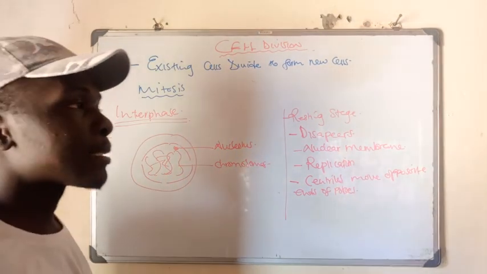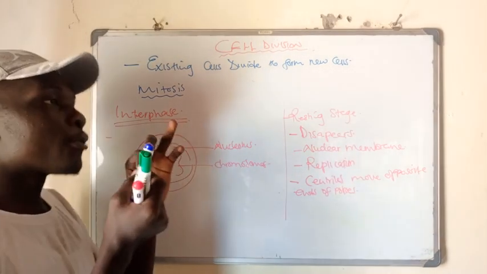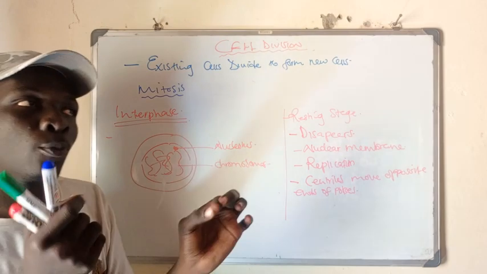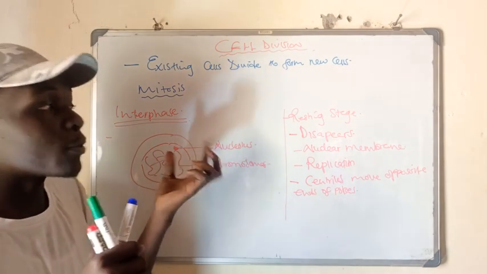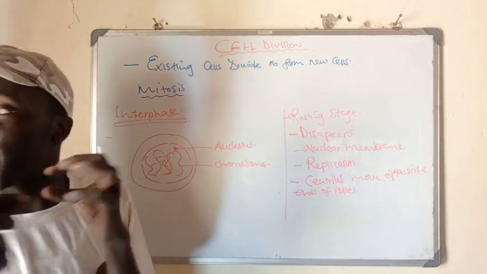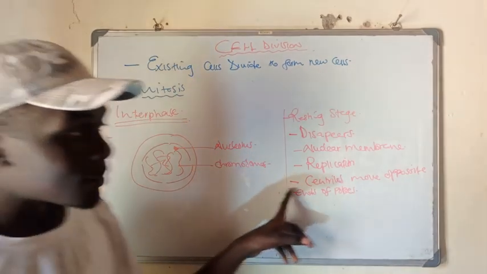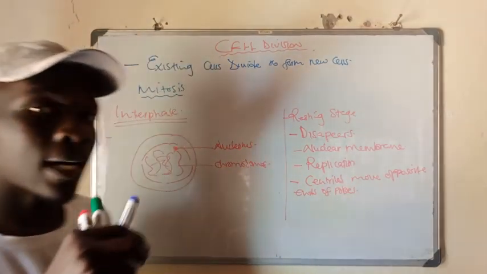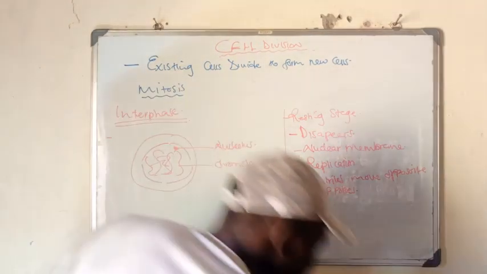Centrioles are just structures that look like tubes. Those tubes are what form what is known as the spindle fibers, and we'll talk about their function later on when you are looking at the stages. But the basic function is to form spindle fibers.